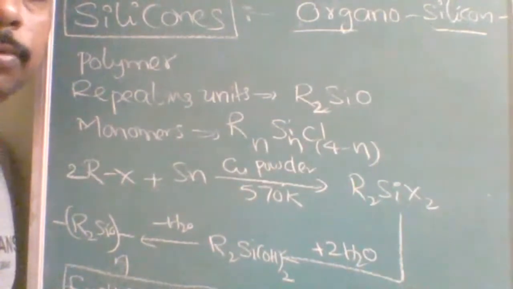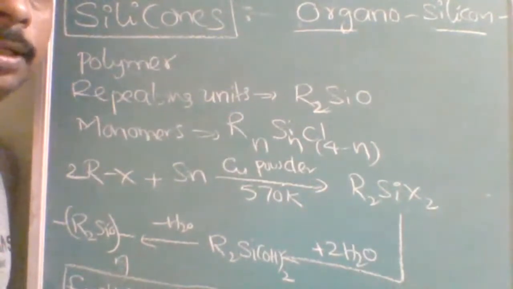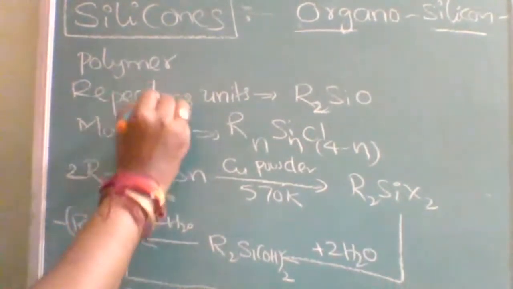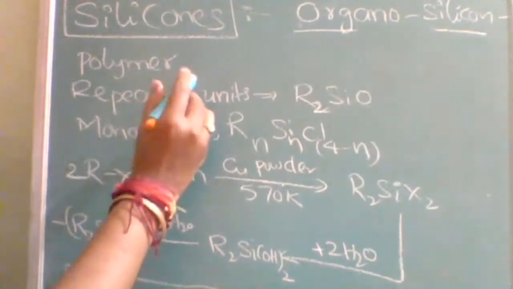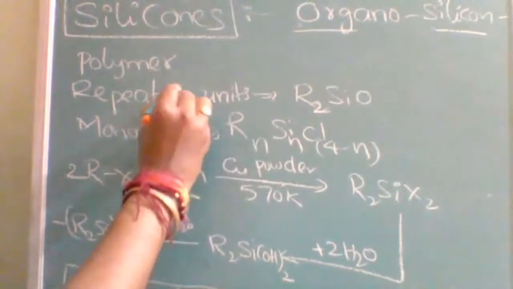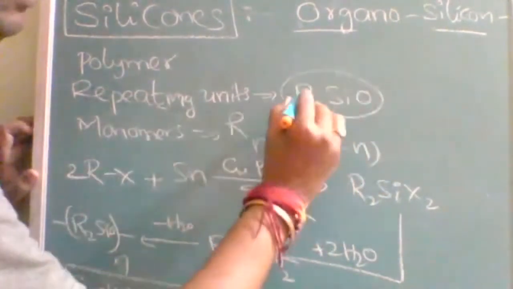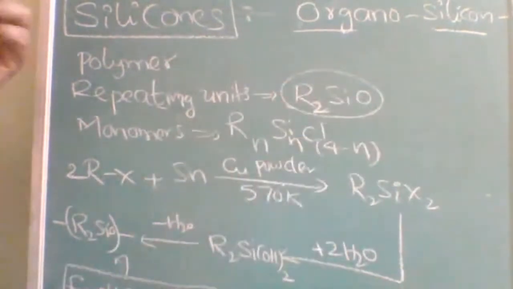If two types of molecules are repeated alternately, then it is called a copolymer. So here it comes under the homopolymer. Homopolymer means there will be only one repeating unit. What is that repeating unit? R2SiO. Is it understood?